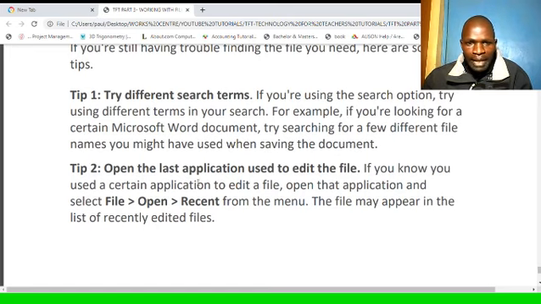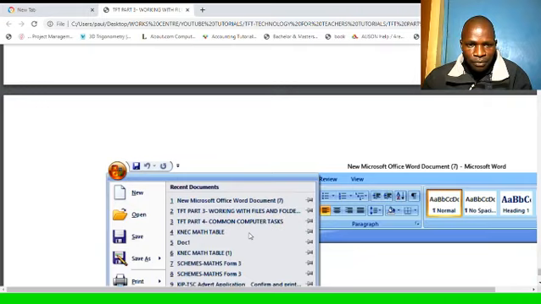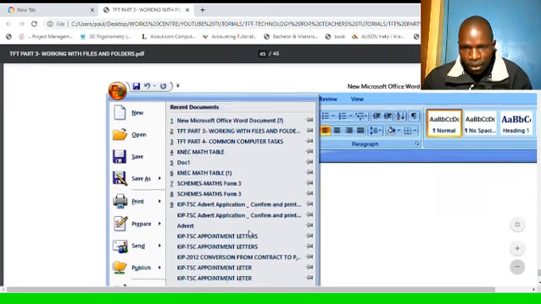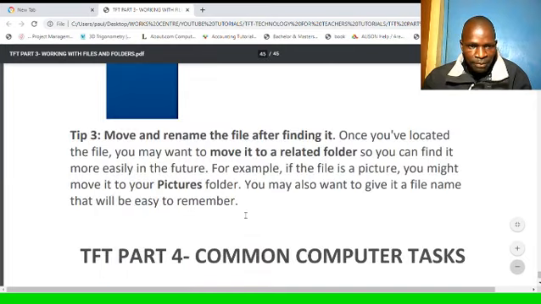Tip number 2: open the last application used to edit the file. So you can open the application: if it was Word, open Word; if it was a PDF, open PDF; if it was an Acrobat document, open Acrobat. If you know you used a certain application to edit the file, open that application and select File, then Recent from the menu. The file may appear in the list of recently edited files. So for example here, this was a screenshot of our recent files for Word. And these are lists, so I can identify all of the files there.